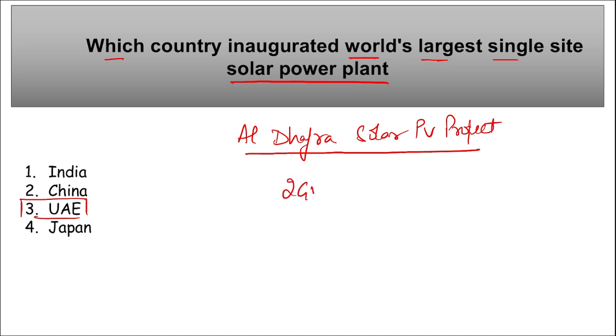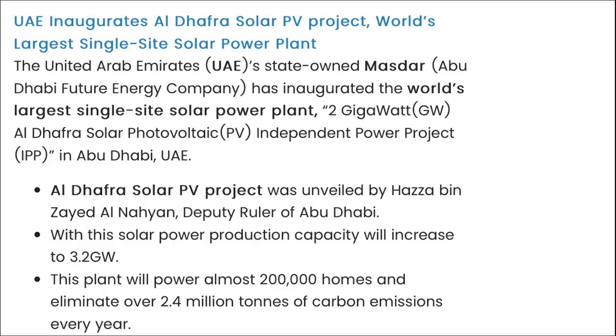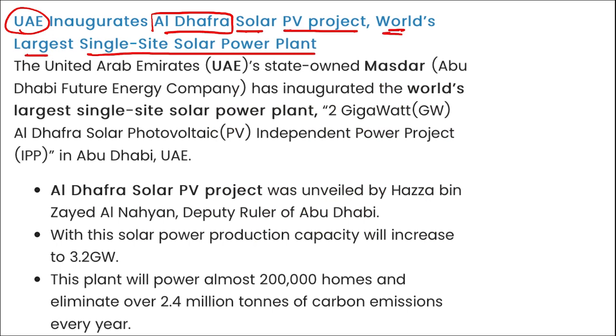This is a 2 gigawatt Al Dhafra solar photovoltaic power plant that is located in Abu Dhabi in UAE, right? Here you can see UAE inaugurated this Al Dhafra solar photovoltaic project, the world's largest single site solar power plant, and it is of 2 gigawatt.